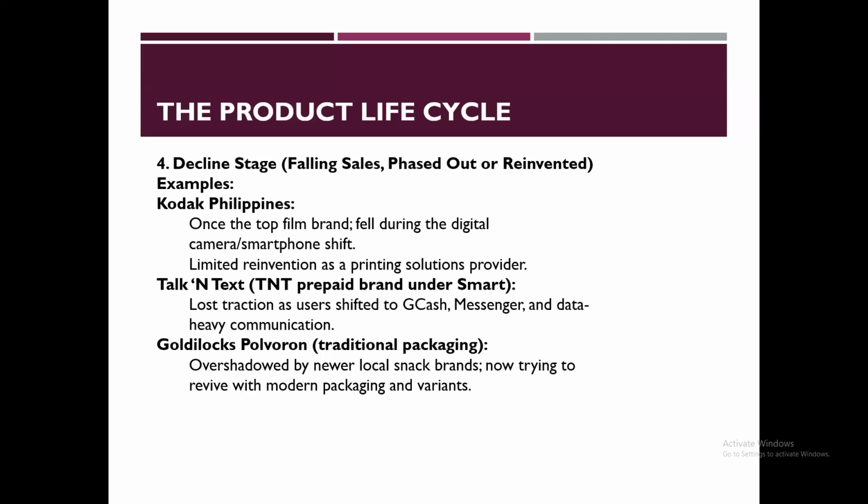Then we have Text Token, no? So TNT, a prepaid brand under Smart. Again, it's Smart. So it lost traction as users shifted to GCash, Messenger, and data-heavy communication. Because right now we don't actually need unlimited calls and texts. Who uses SMS text right now, when we have connections on Messenger, no?